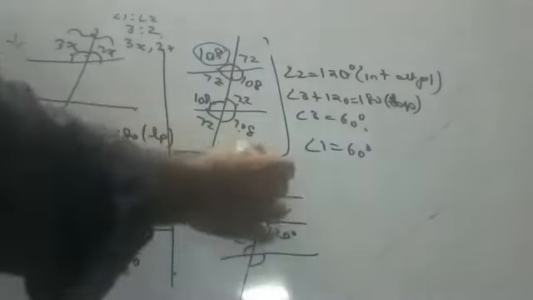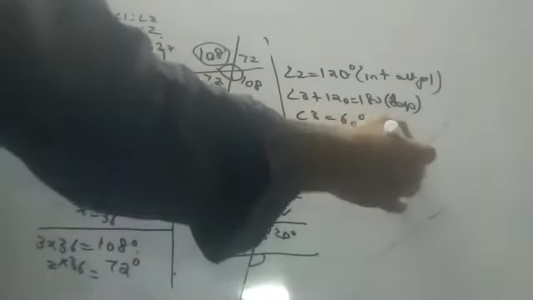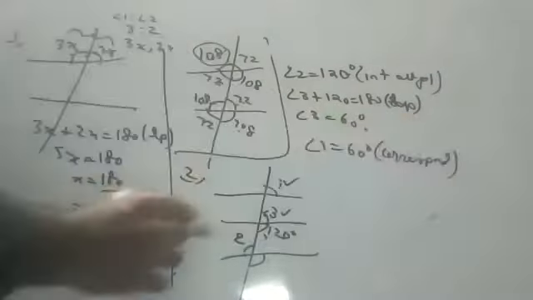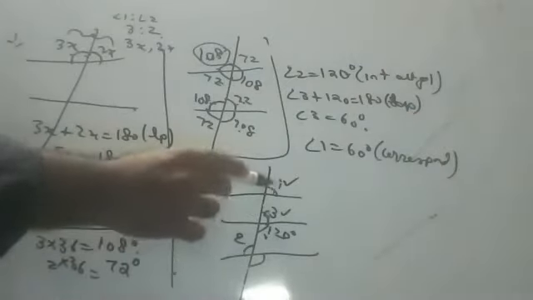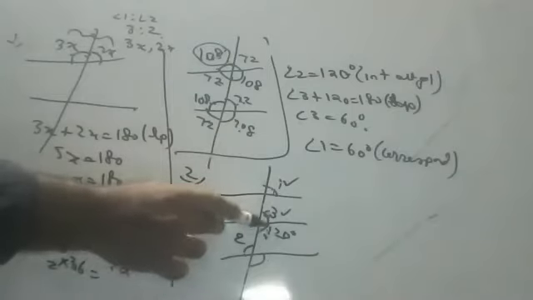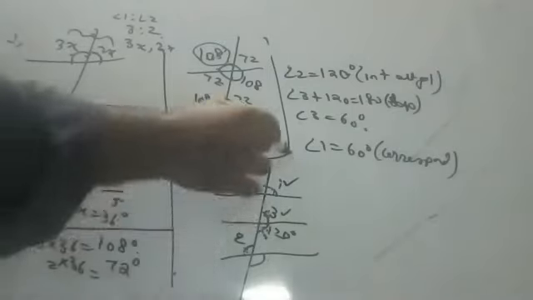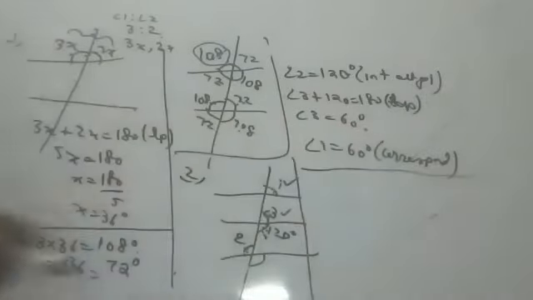Corresponding angles. 3 and 1 are corresponding angles. If 3 is 60, 1 is also 60, corresponding angles. And 3 and 120 are linear pair. 120 and 2 are interior alternate angles. Try to see, children. You have to practice. Very, very important sum.